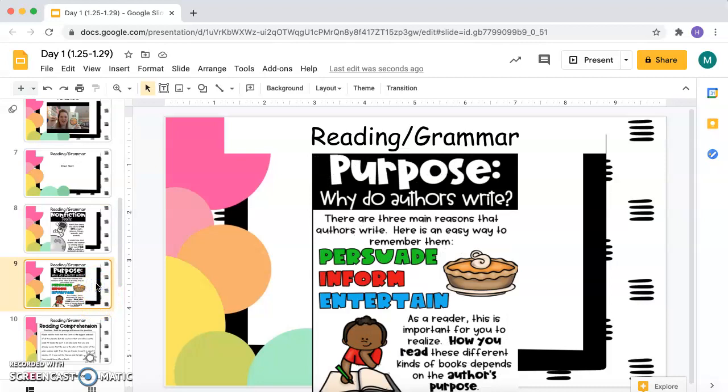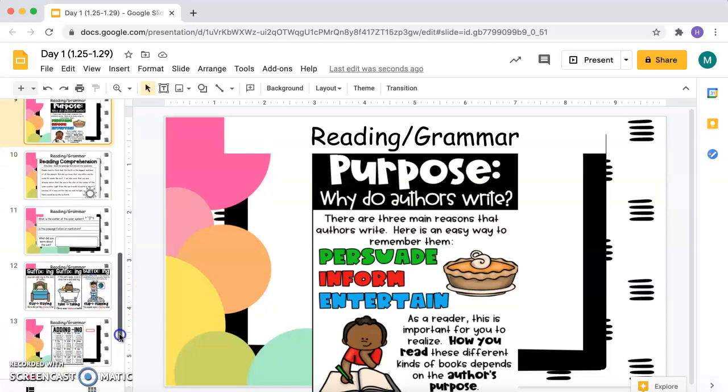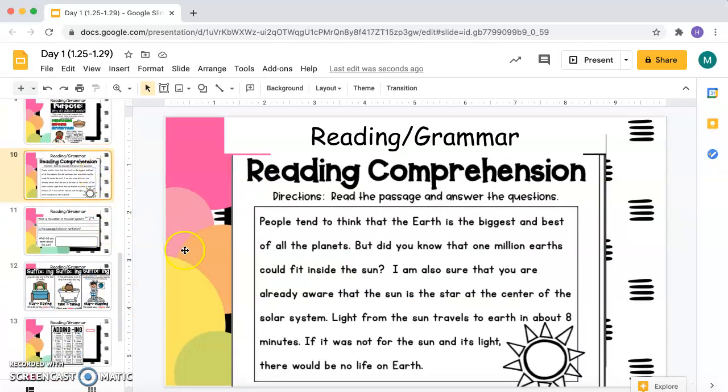The purpose, why do authors write? There are three main reasons that authors write. Here's an easy way to remember them: to persuade, to inform, and to entertain. As a reader, it is important for you to realize how you read these different books depends on the author's purpose. All right, so we are going to go ahead and read a comprehension story.